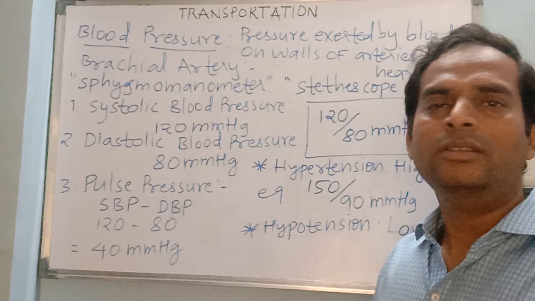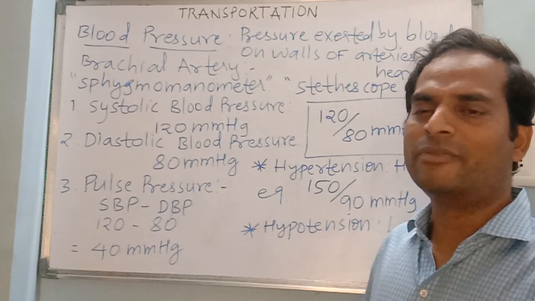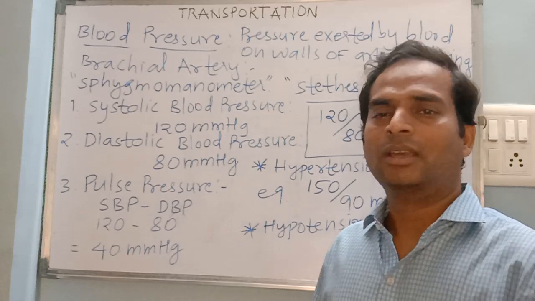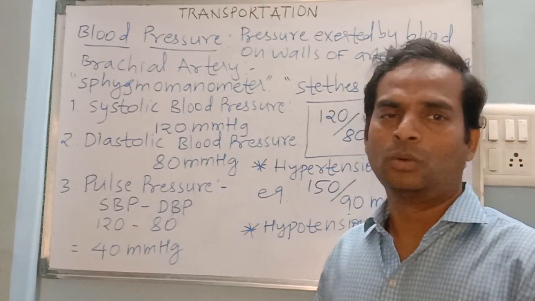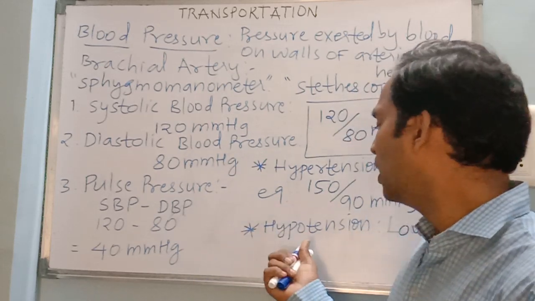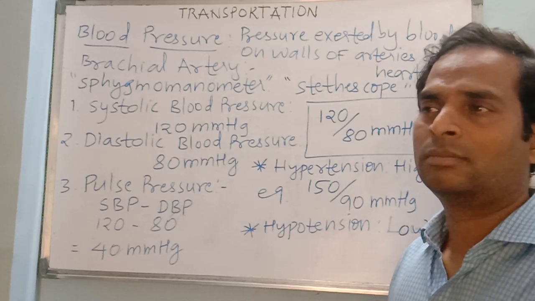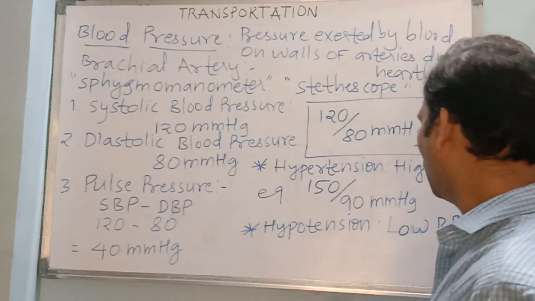Now it is also equally dangerous. Normally it is found in children, maybe in pregnant women, etc. If a person meets with an accident and there is blood loss, the volume of blood decreases and that results in low blood pressure, or hypotension. So these are the causes why people suffer from low blood pressure.